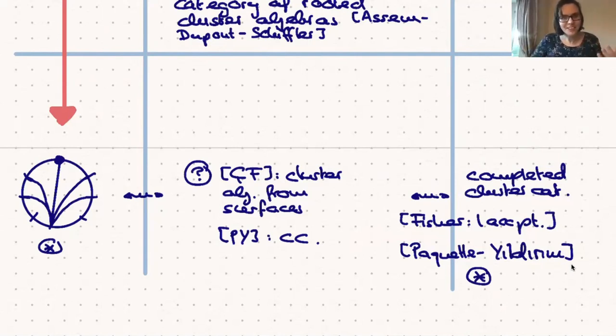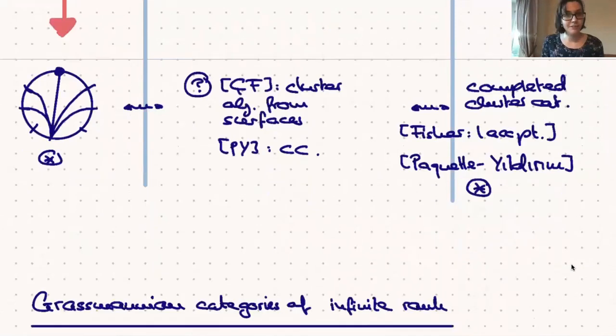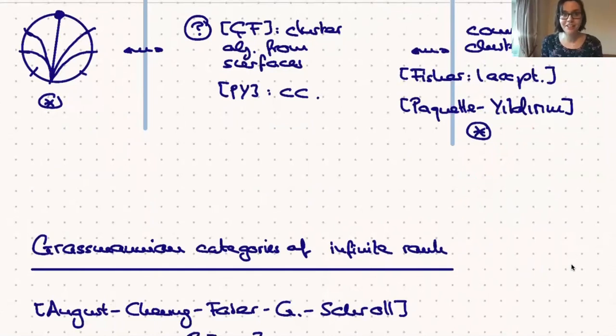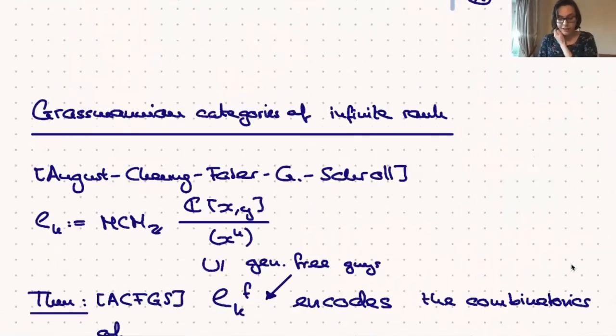Now, first, I'd like to convince you that actually this is a natural question to ask, not just in a type A setting or in a surface setting, but more generally. And that leads us to Grassmannian categories of infinite rank, which also tell us that actually what's happening here really is a very natural thing to look at, also from an algebraic viewpoint. And this is joint work with August Zhang, Faber, and Schroll.